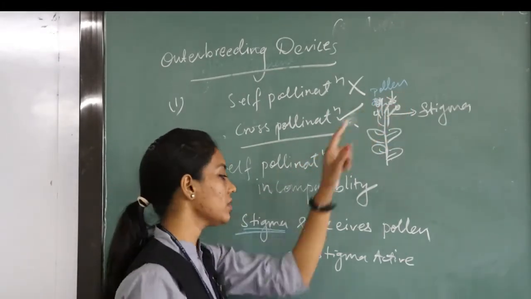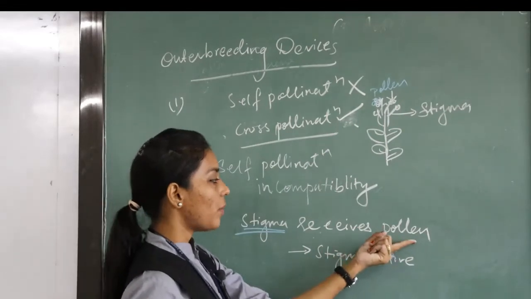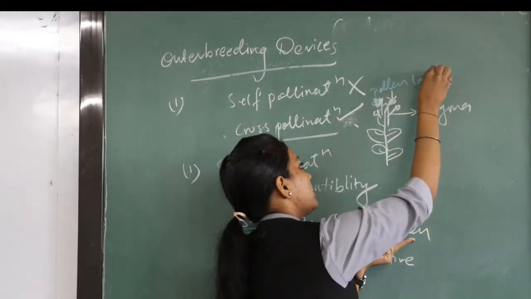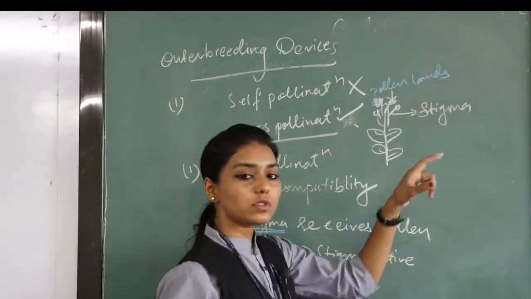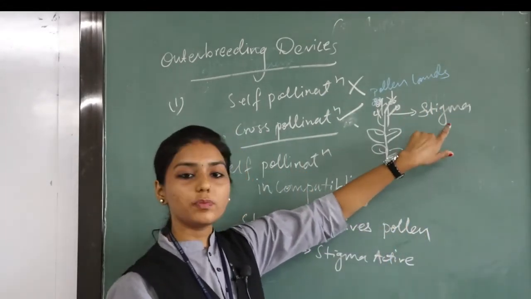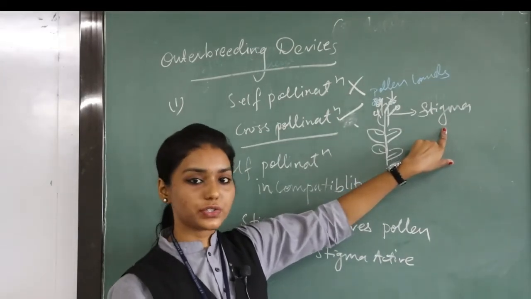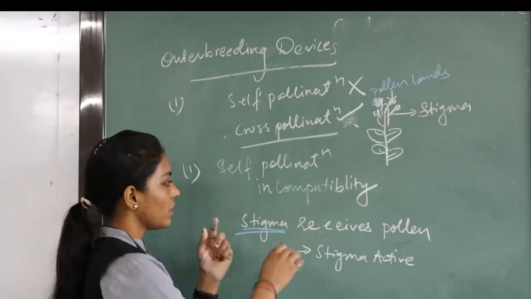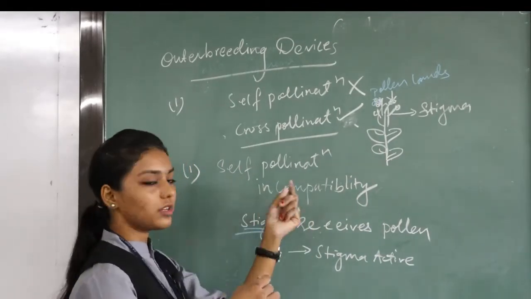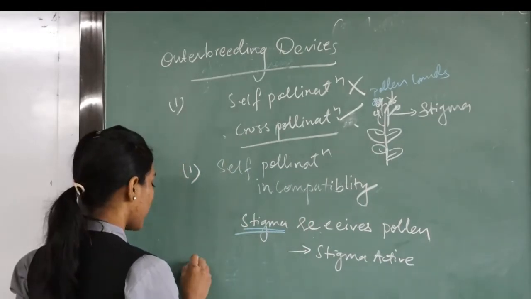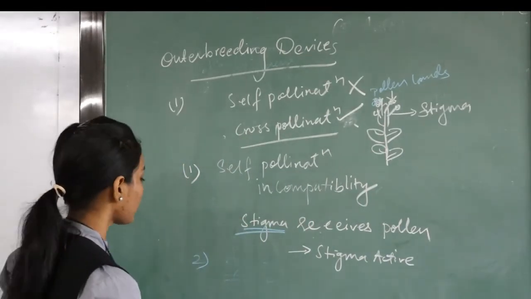Okay, first condition. Second condition is the pollen grain lands on stigma before stigma becomes active. This is how the self pollination will be stopped. Incompatibility. If it is compatibility, that means what? The pollination process, that is self pollination, will occur in a smooth way. Okay. Second thing over here is